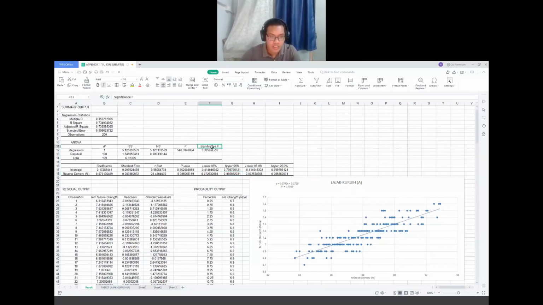So you can see here our significance F is 5.38506 e negative 59, which is smaller than alpha, so we will reject H naught. This means the data provide strong evidence that a linear relationship significantly exists between x and y.